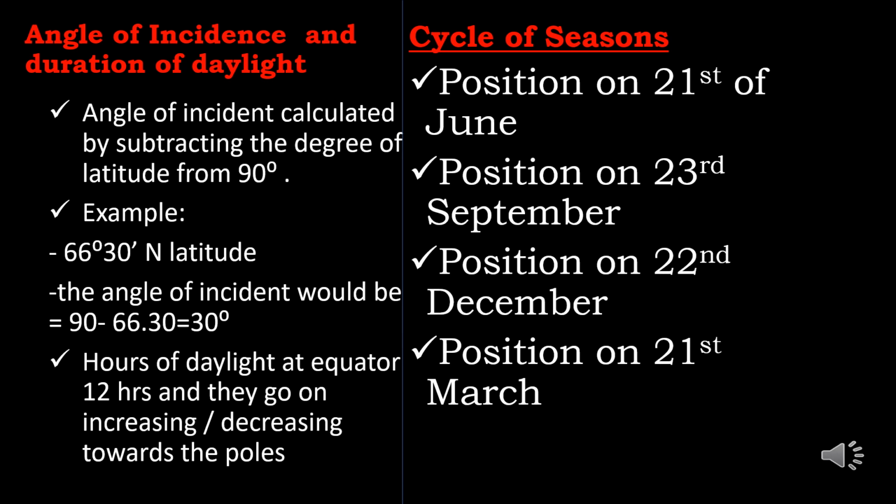For example, in the above table, at 66 and a half degrees north latitude, the angle of incidence would be 90 minus 66 and a half degrees north. The answer we get is 23 degrees 30 minutes. Similarly, if the latitude of a station were only 60 degrees, the angle of incidence would be 90 minus 60, which is 30 degrees.